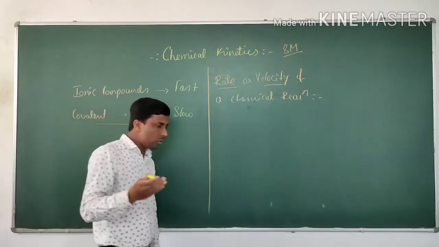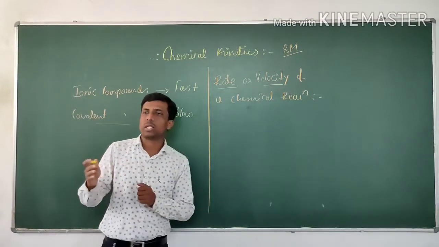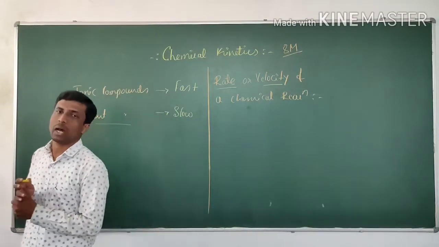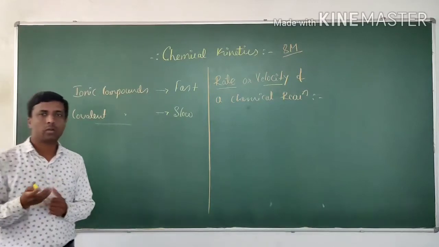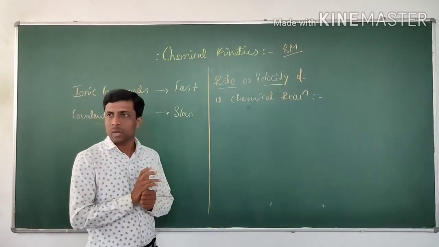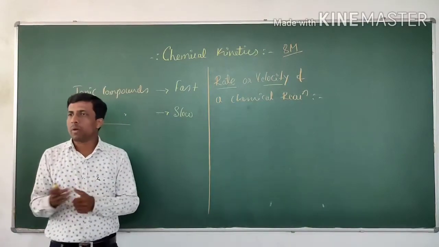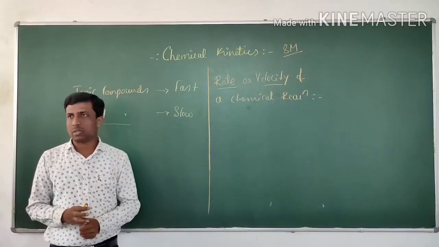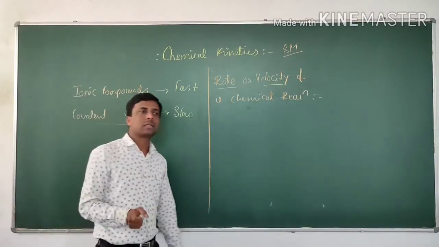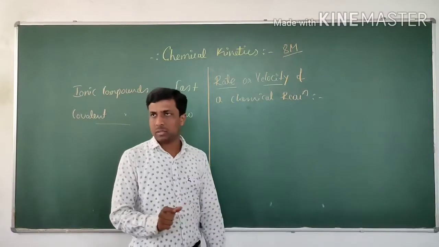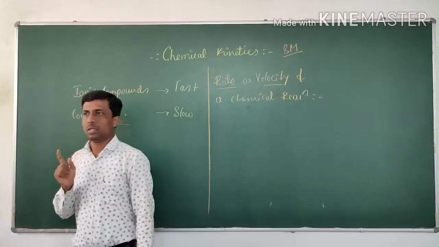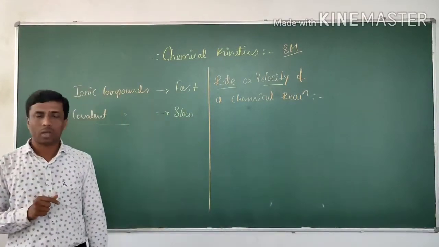How do you calculate the velocity of a car or the speed of a car? You have already studied in physics. What do you mean by velocity? I am asking the definition of velocity. The distance traveled by that object in a given time is called velocity.